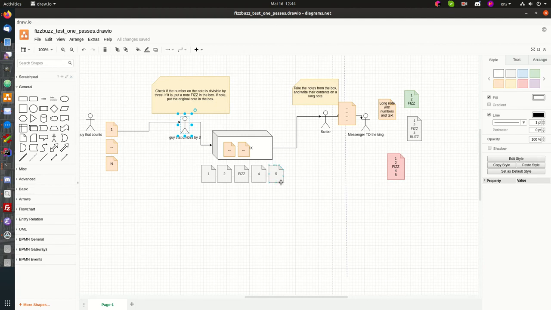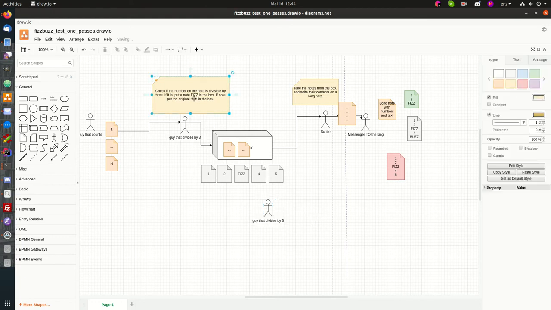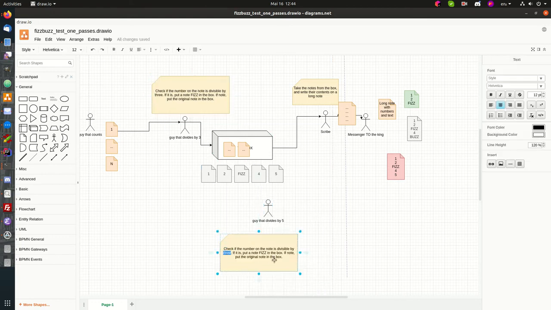It's pretty straightforward, so let's add the guy that divides by 5, and what it does is pretty much the same, but if it's divisible by 5, we put a note saying buzz in the box. If not, of course, instead of this note.